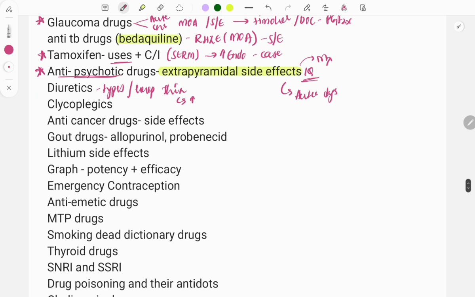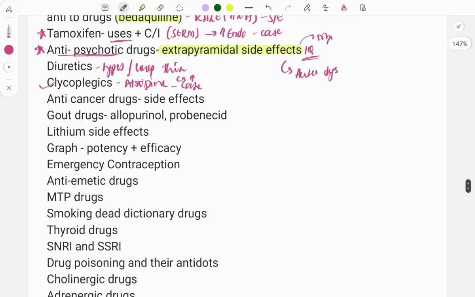Then moving on, questions are asked on the cycloplegic drugs, that is atropine, then homatropine, cyclopentolate. Questions are asked mainly like a case, giving that a child requires cycloplegic action, which of the following drugs will you use. Something like this.